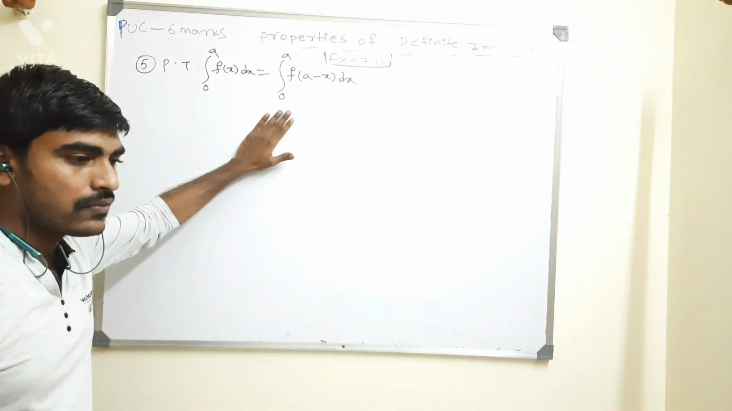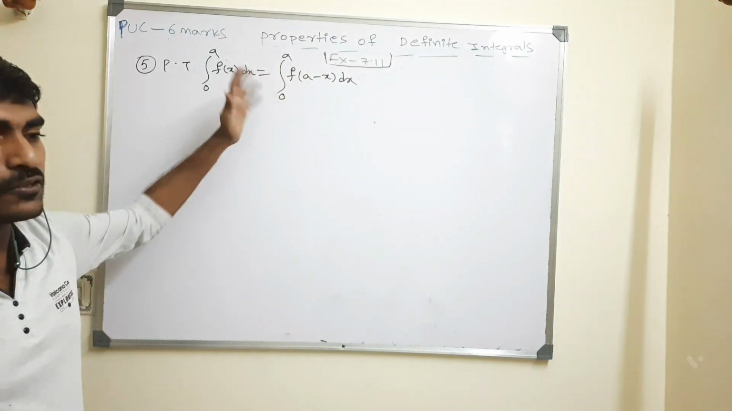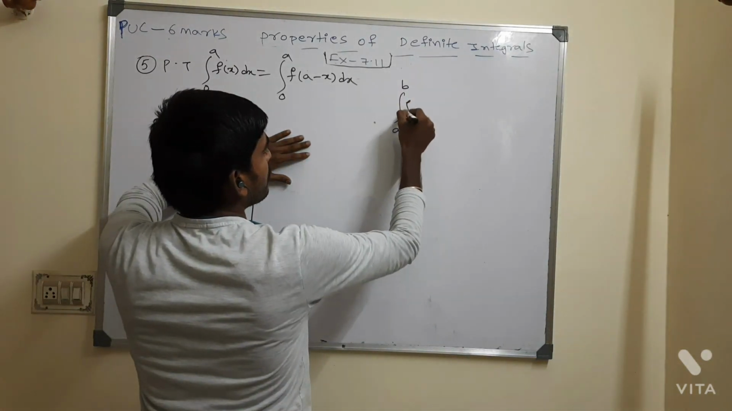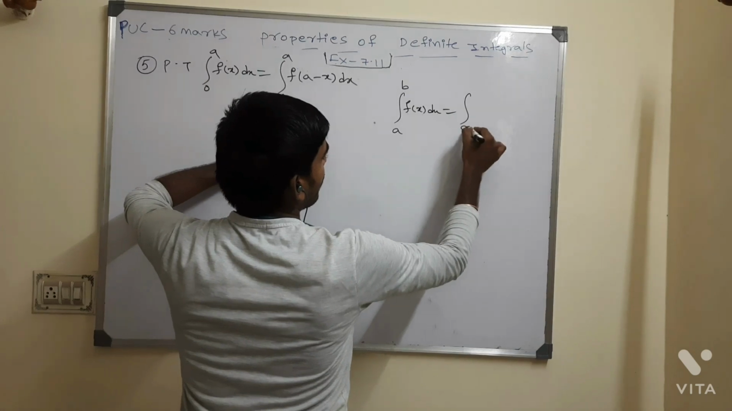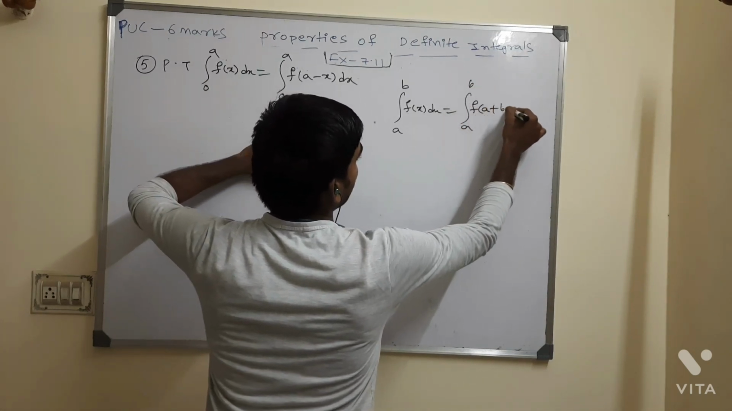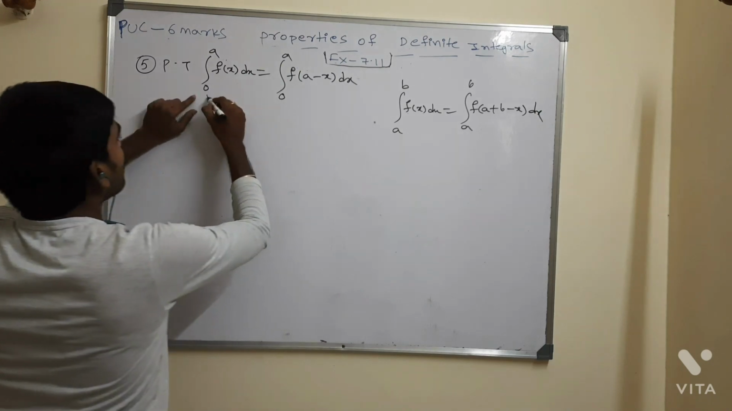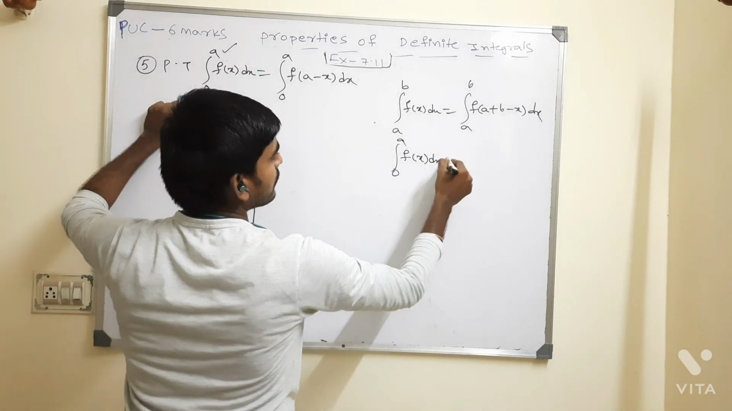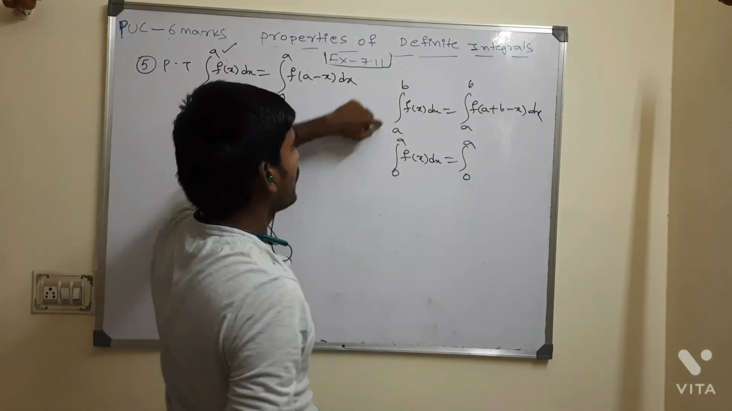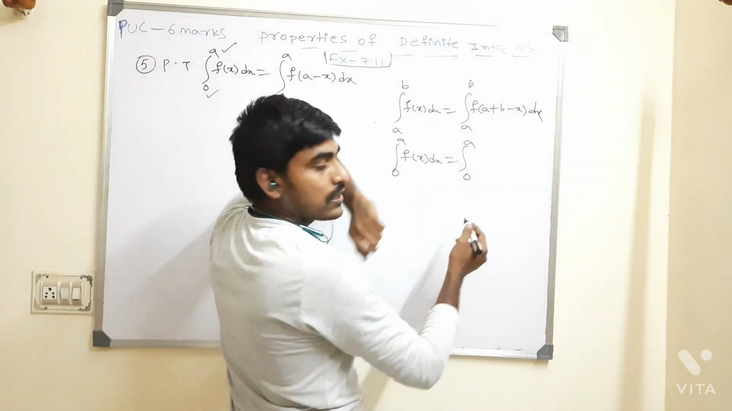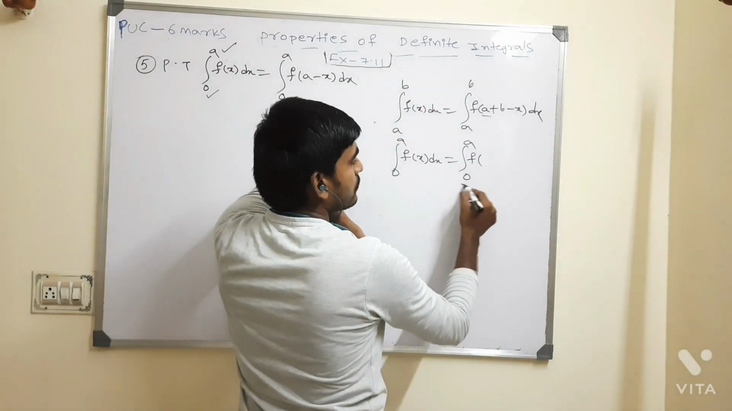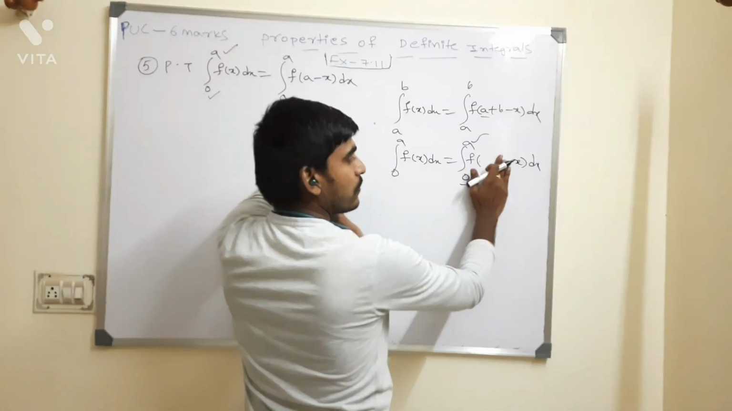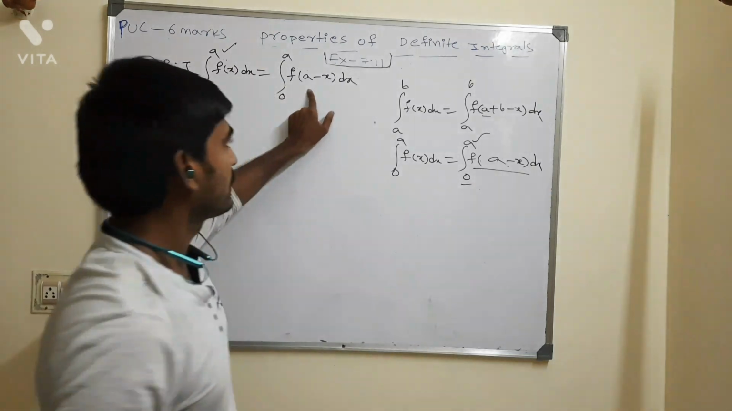So what is the difference between the previous property and this property? Nothing, just values. Suppose the previous property is a to b f of x dx, and I write a to b f of a plus b minus x. Now the limits are 0 to a. So 0 to a f of x dx is equal to 0 to a only. Now a to b means 0 to a. The a value is 0, plus b place I have a minus x dx. 0 plus a is just a, right? f of a minus x.